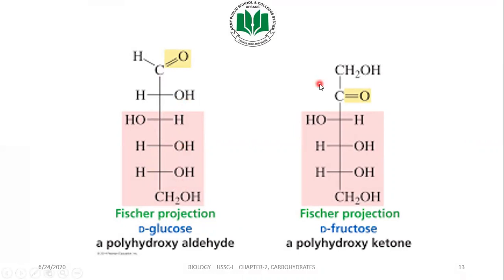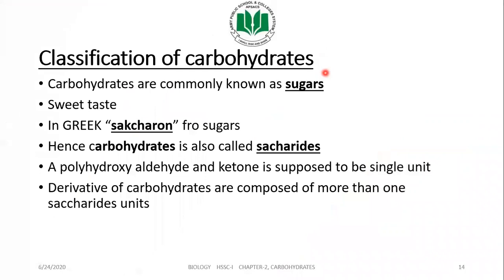Now in case of ketones, carbon is making a double bond with oxygen, while on the other side there is a side chain with OH groups, a polyhydroxy chain, and on the other one there is no hydrogen, there is also a carbon chain with an OH group. I hope you can differentiate between aldehydes and ketones now.